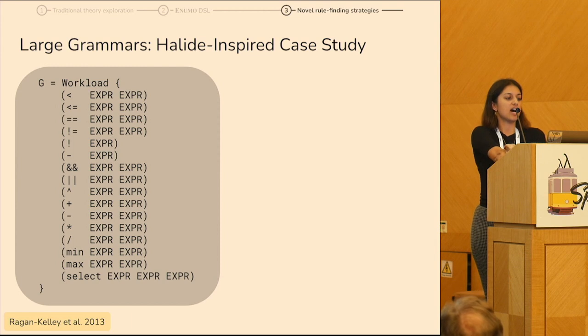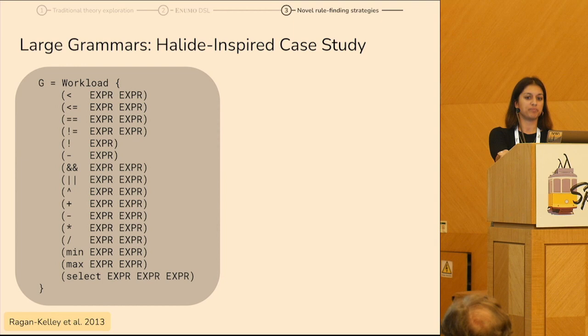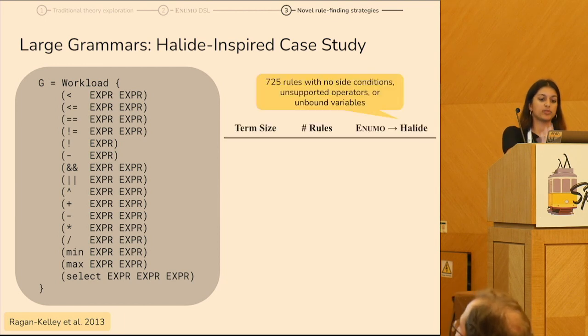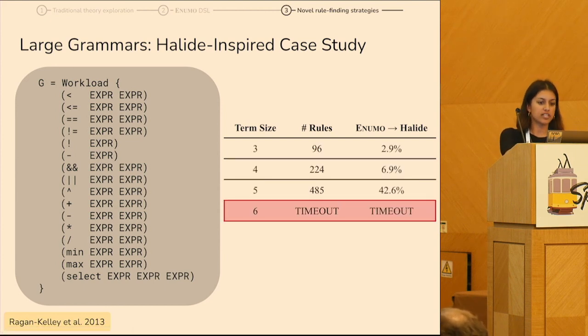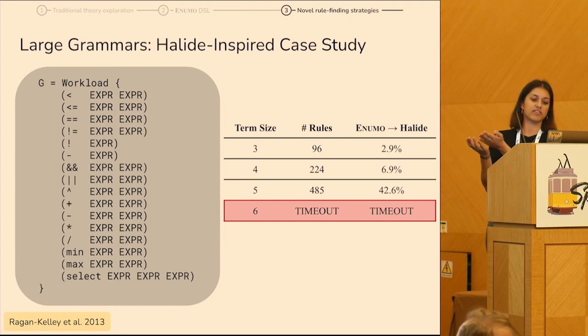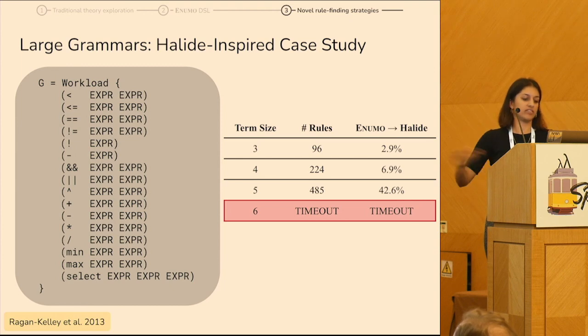Next, we wanted to see how Anumo scaled to large grammars, because we know that can be a bottleneck for traditional theory explorers. So we were inspired by the Halide domain, mostly just because it's a pretty big grammar. So we scraped out 725 rules from Halide, and we tried to learn them with Anumo. The first thing we did is exhaustively enumerate up to a size bound. And since this grammar is pretty big, we time out after size 5. So we can learn rules that derive 42% of Halide's rules up to size 5 in this grammar, and then with traditional techniques, you'd be kind of stuck at this point.